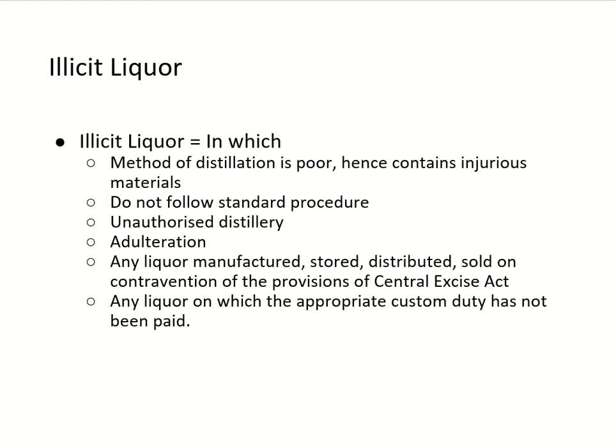Any liquor manufactured, stored, distributed, or sold in contravention of the provisions of the Central Excise Act, or any liquor on which the appropriate customs duty has not been paid. Any of these conditions applies, and the liquor is termed illicit liquor.